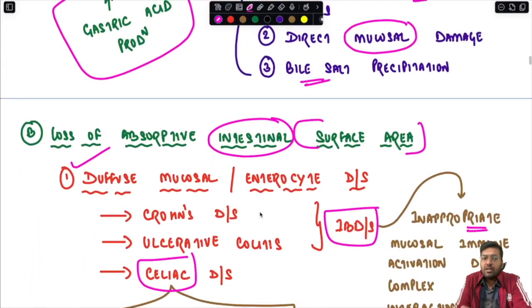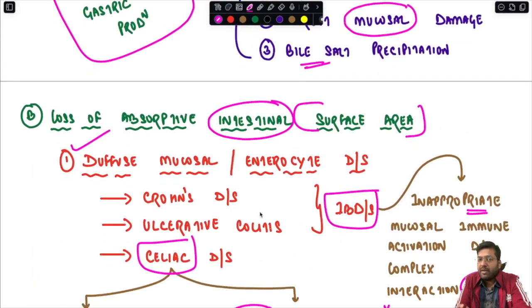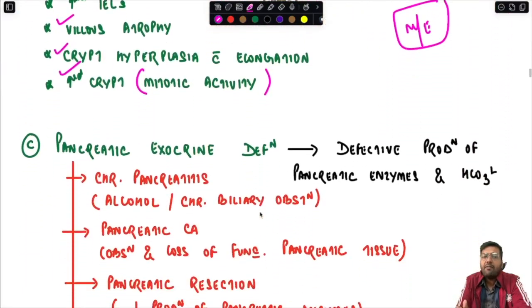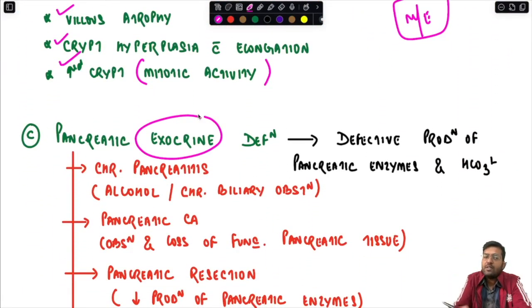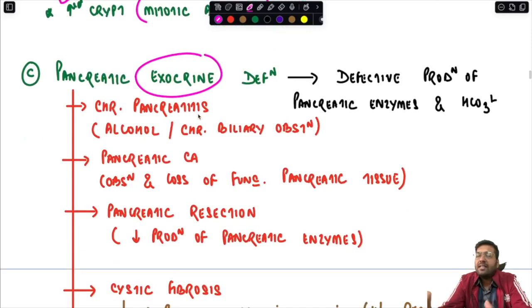Then, thirdly, this was the loss of absorptive intestinal surface area. Then thirdly, you can have a pancreatic exocrine deficiency. As you have seen, the pancreas releases a lot of enzymes like pancreatic amylase and pancreatic lipase. These enzymes are very important for digestion of fat and carbohydrate, and even protein digestion. For example, trypsin and chymotrypsin, responsible for protein digestion, also come from the pancreas.